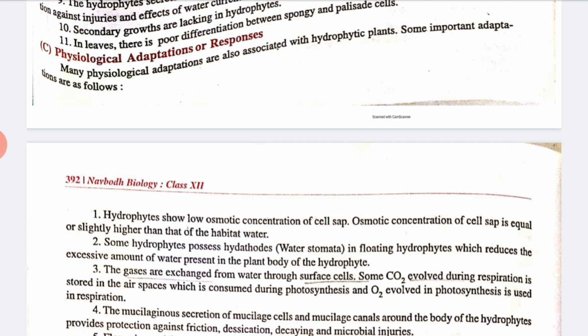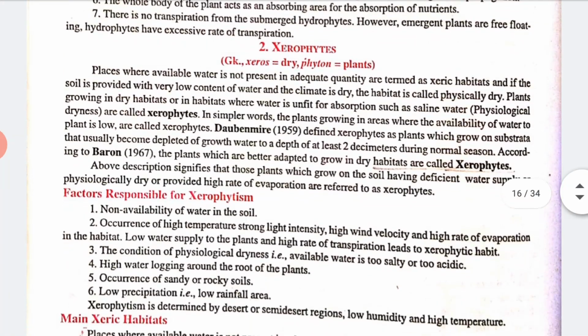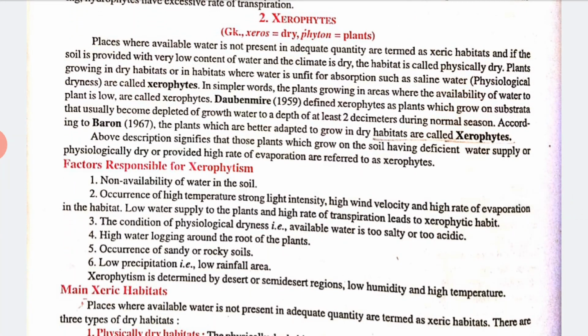The gases are exchanged from water through surface cells, and the whole body of the plant acts as an absorbing area for the absorption of nutrition. Clear? Yes. So mainly three types of adaptation or responses we have seen in hydrophytic plants.